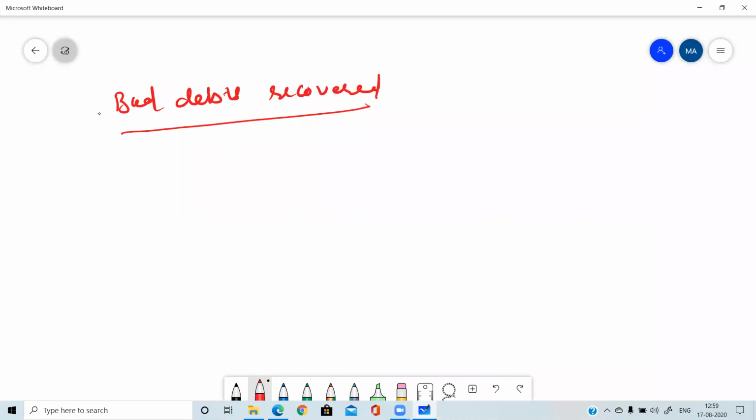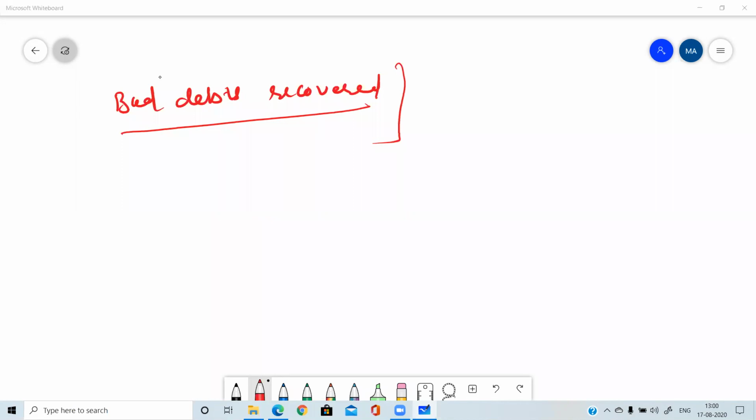The person, being an honest person, now has the money, so he is ready to make the payment. That amount which was earlier written off as bad debt, and which the person is now paying, is known as bad debts recovered. Suppose Ram, after 6 months, has appeared to you and says that now he wants to make the payment of rupees 2,000 back.